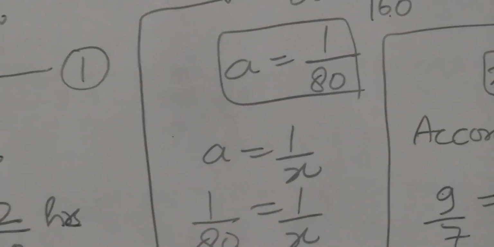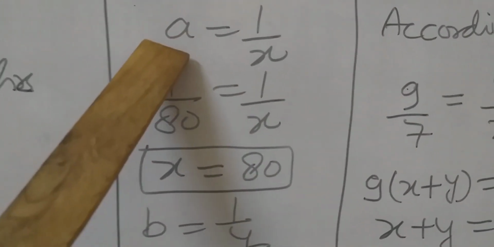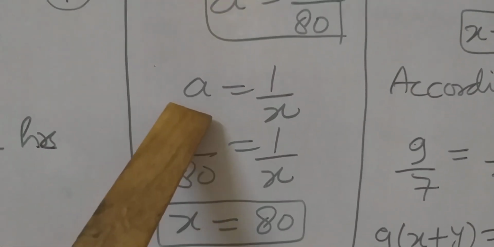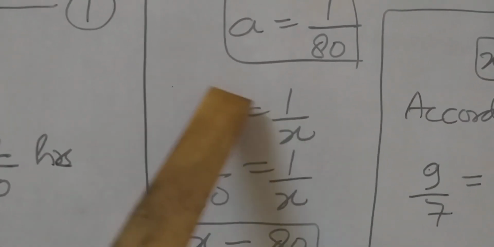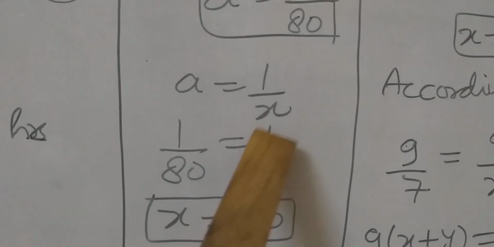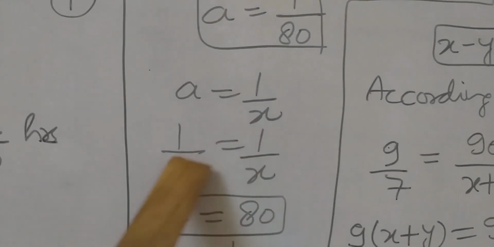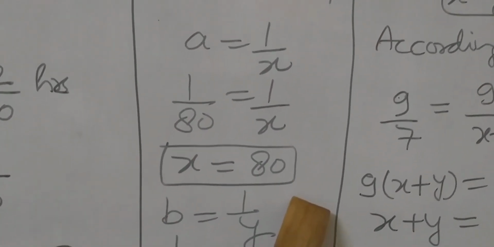Now students, as you know, we supposed 1/x = a. So we have to replace a. a = 1/x. The value of a is 1/80, equal to 1/x. Cross multiplication: x = 80.